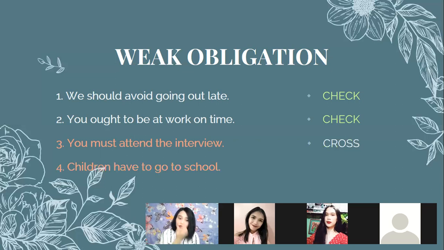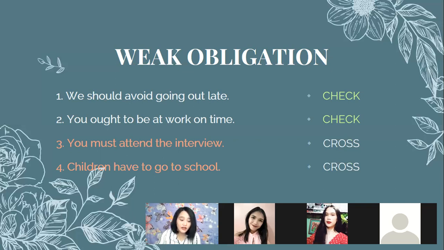Okay, number 4. Children have to go to school. Check or cross? Cross, ma'am. Yes, that's right. Why? Because it is also a strong obligation. There is an external right that says kids should study, or the children have the right to study or to have an education.